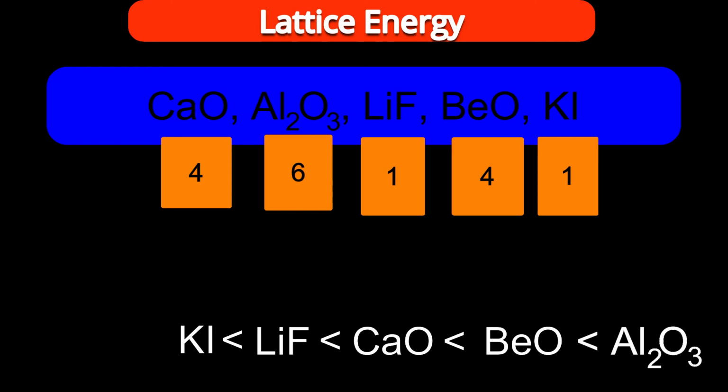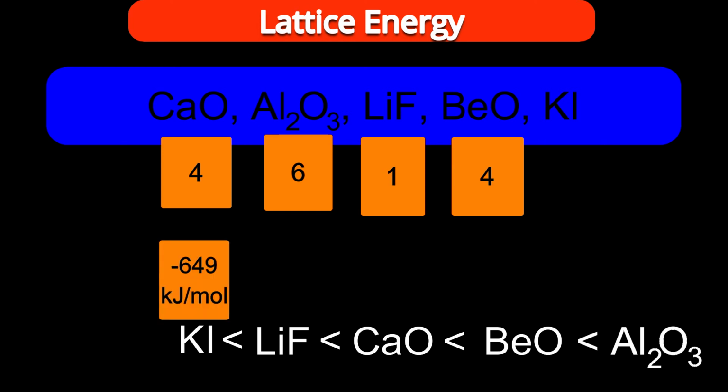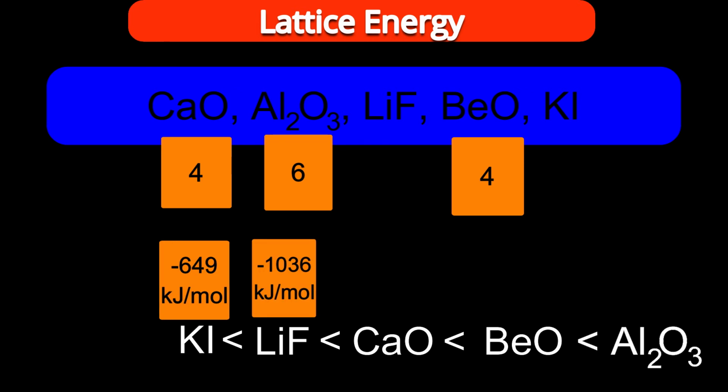Potassium iodide lattice energy is minus 649 kilojoule per mole. For lithium fluoride, minus 1036 kilojoule per mole. See, there's an increase in lattice energy. Again, I am saying don't involve the negative sign during comparison of increase and decrease. Negative sign is mandatory. Negative sign will be there for lattice energy. It shows there is a decrease in energy during formation. So symbolic, we understand that minus sign.